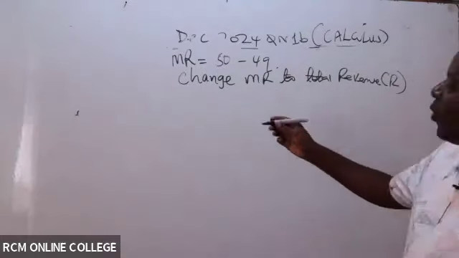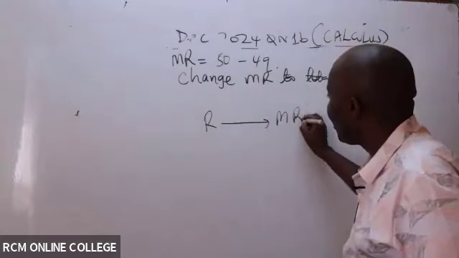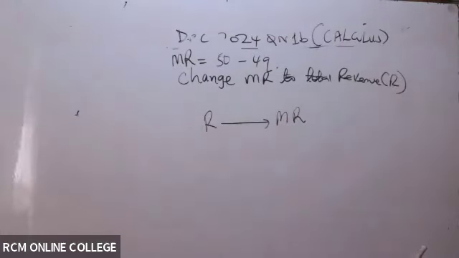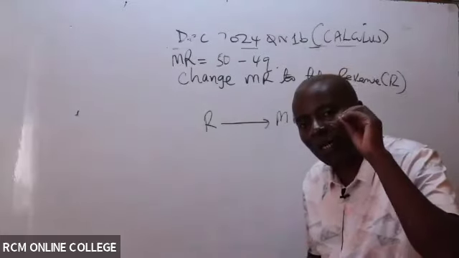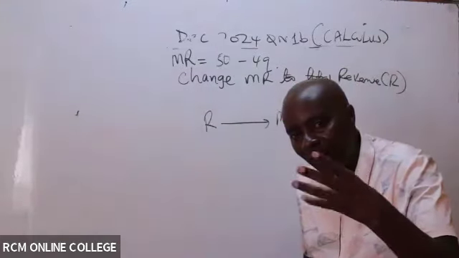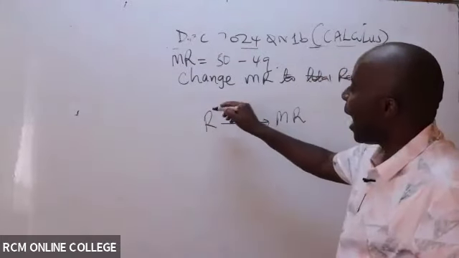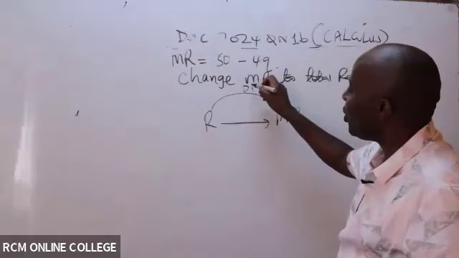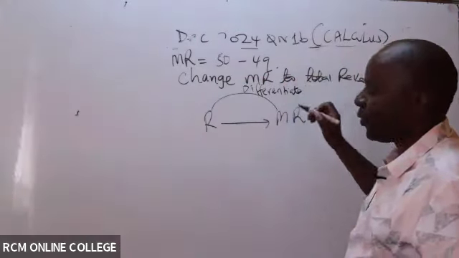Now, if you remember very well, your mwalimu must have drawn something like this. For those who are not in my class, I know there are so many students coming from other colleges. Whenever you are breaking down the total revenue to these minute, marginal, incremental revenues, you differentiate.